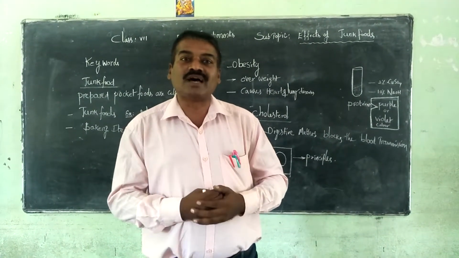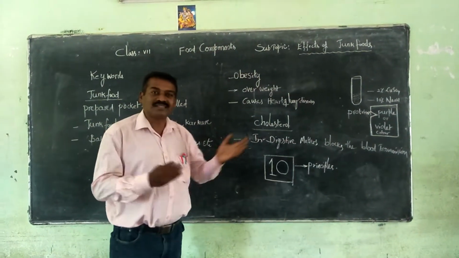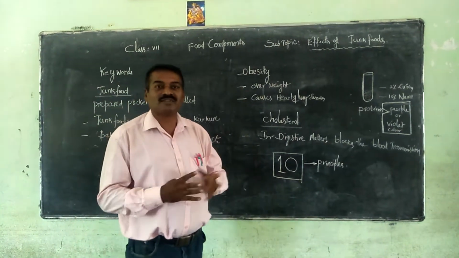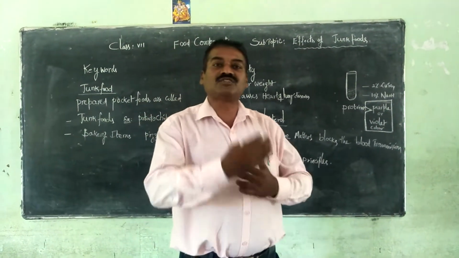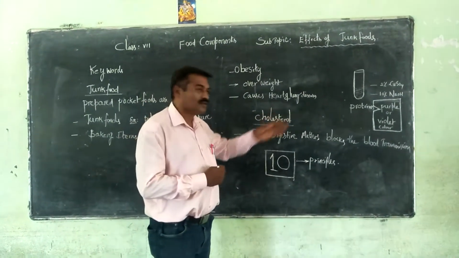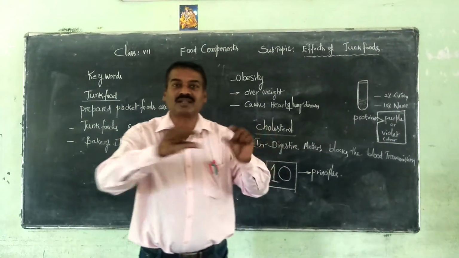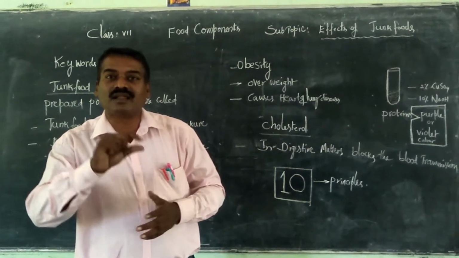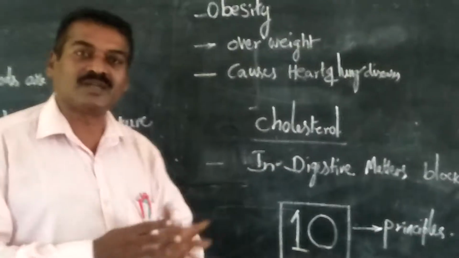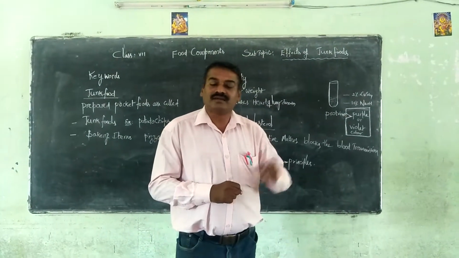It can cause obesity. Obesity is nothing but overweight. Some of the food items we take more of contain unsaturated fats, which are converted into cholesterol. This will affect the digestive system. The digestive canal can't function properly, so it will be present like a precipitate in the canal tract, the digestive canal tract.